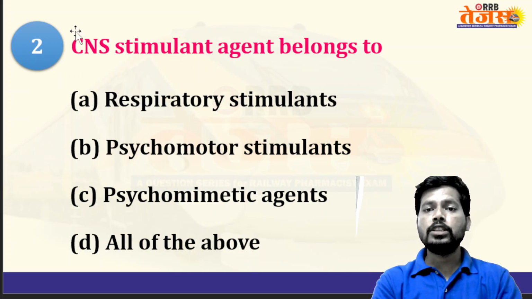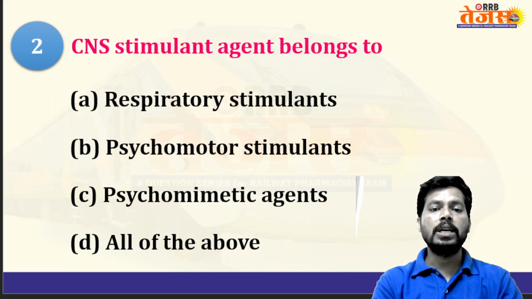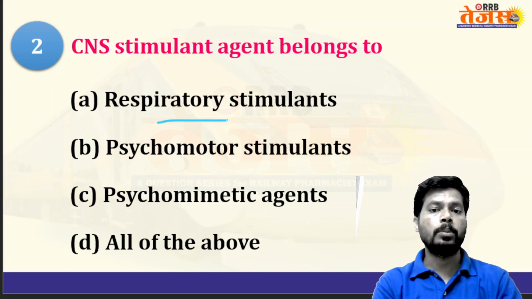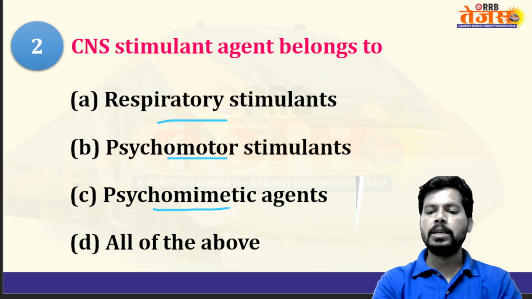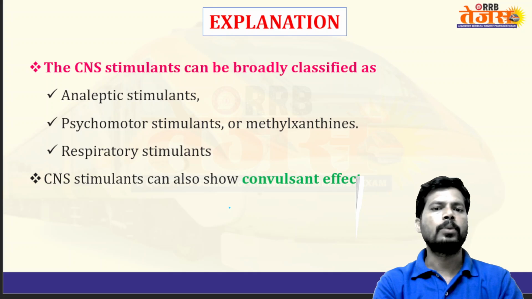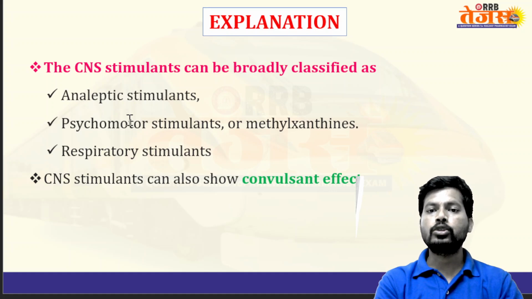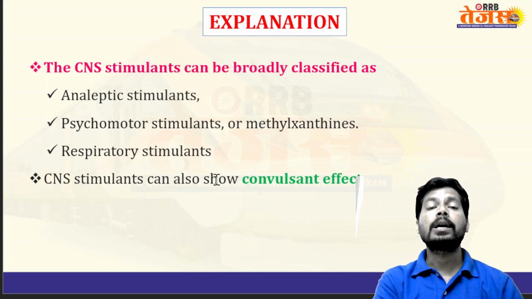Next question: a CNS stimulant agent belongs to which class? Respiratory stimulants, also known as analeptics. Psychomotor stimulants stimulate the cortex, especially the motor system. And psychomimetics mimic psychological states and stimulate the central nervous system. The answer is all of the above. CNS stimulants can be broadly classified as analeptics, psychomotor stimulants such as methylxanthines like caffeine, and respiratory stimulants. CNS stimulants can also show a convulsant effect.